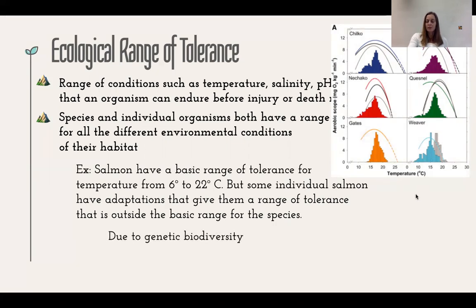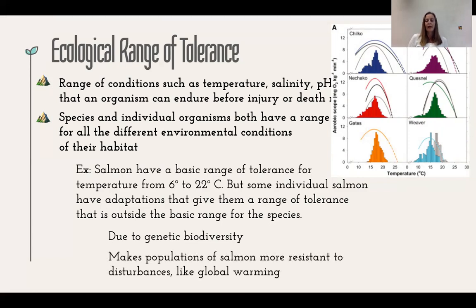So as I said, this is due to that genetic biodiversity. So we're going to have some organisms within a species that are going to be able to survive at lower temperatures or higher temperatures. And that genetic diversity is going to make our populations of salmon more resistant to disturbances, particularly those like global warming.